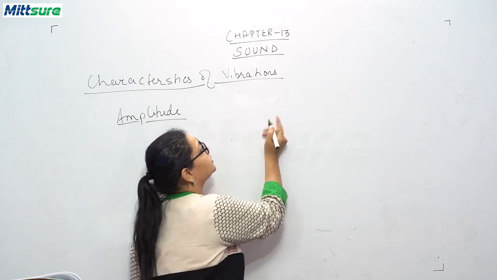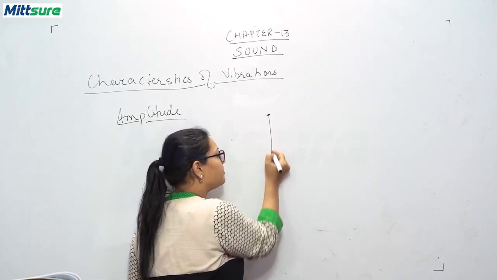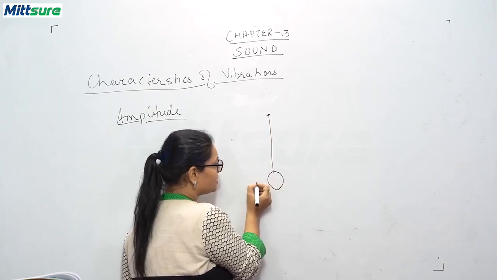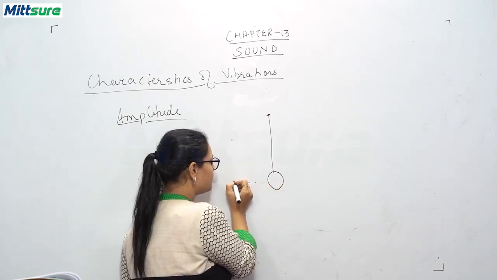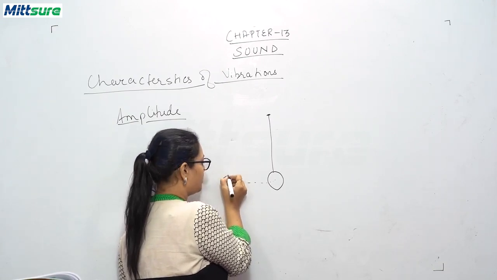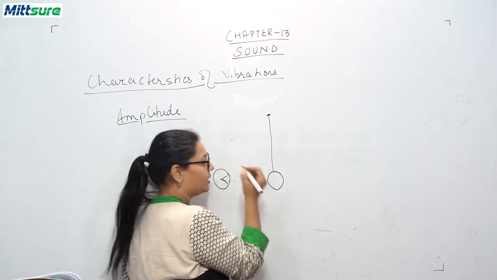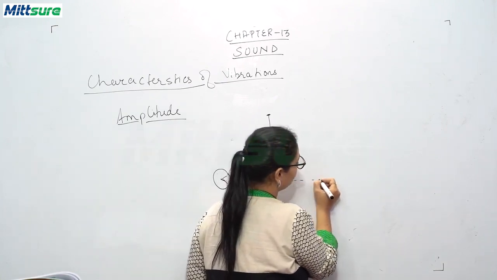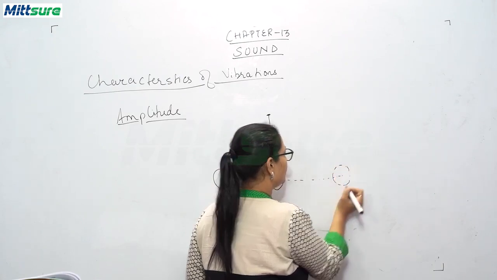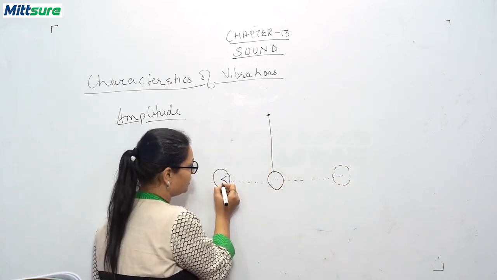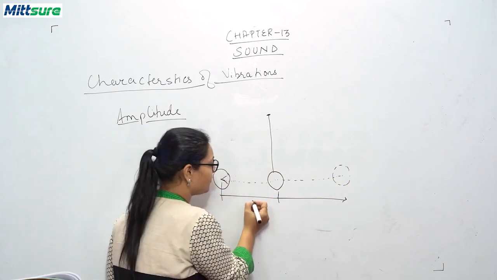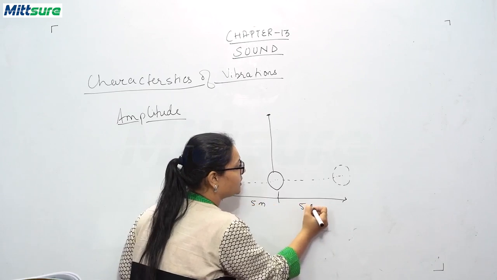Suppose this is your pendulum. Okay, and this pendulum is moving. That is, it comes to the maximum height it can attain here. Okay, this ball is here at one point. Here also. Okay. Now this maximum height, both areas will have the same value. If it is 5 meters here, then it is also 5 meters here.